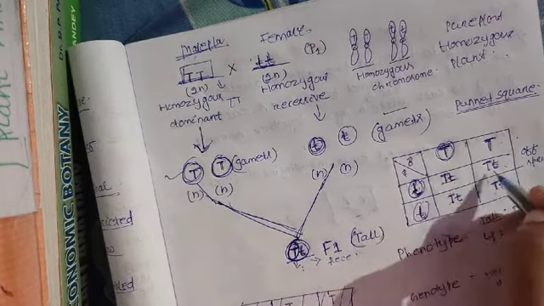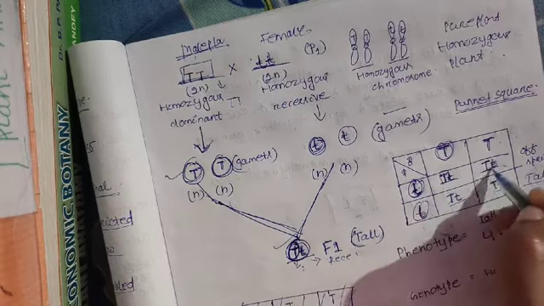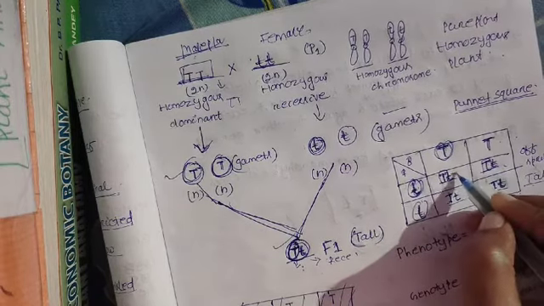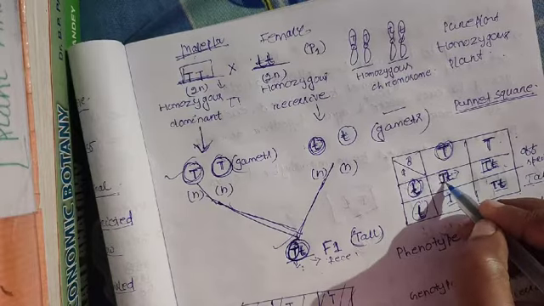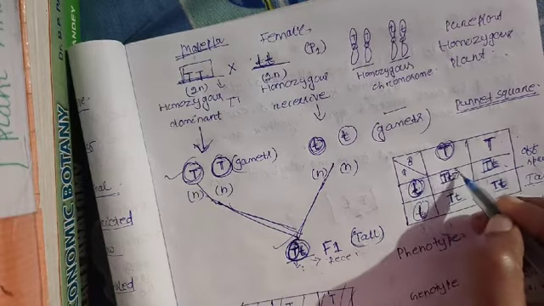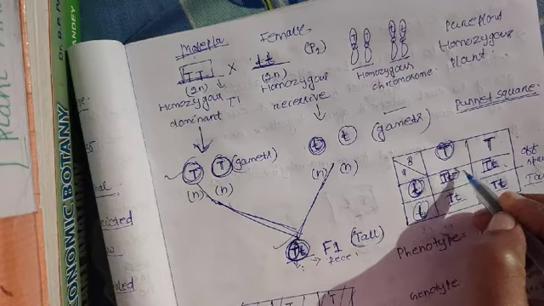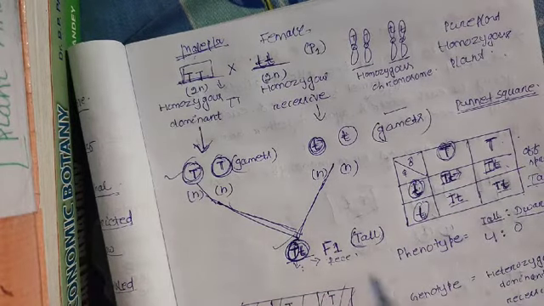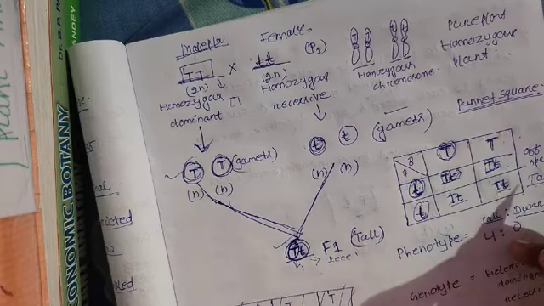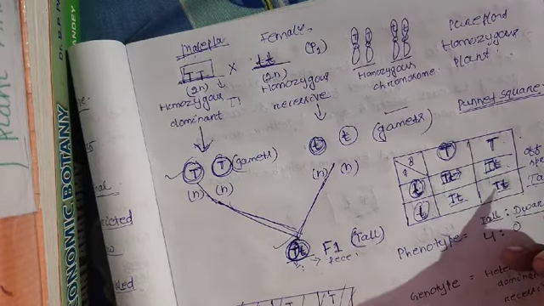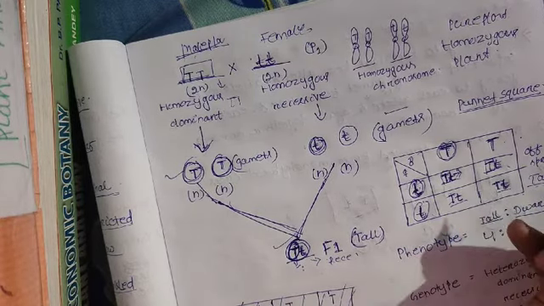So we conclude that in this F1 generation the capital T is expressed and the small t cannot express. So the capital T is the dominant allele and the small t is the recessive allele. So this is the conclusion about the law of dominance. The allele that is expressed in the F1 generation we call the dominant allele, and the one that cannot express, we call the recessive allele. Then come to the second law.